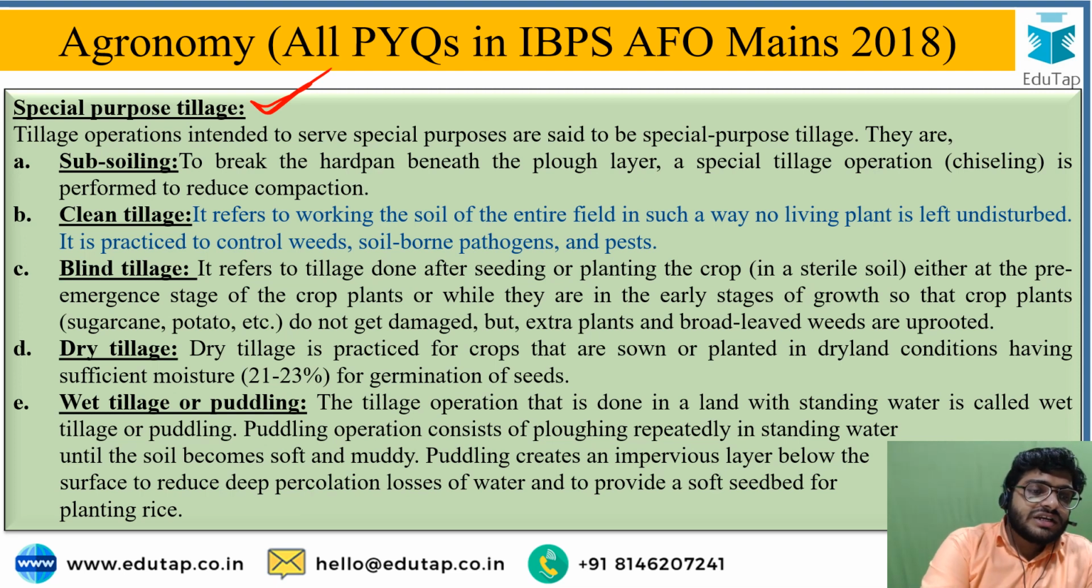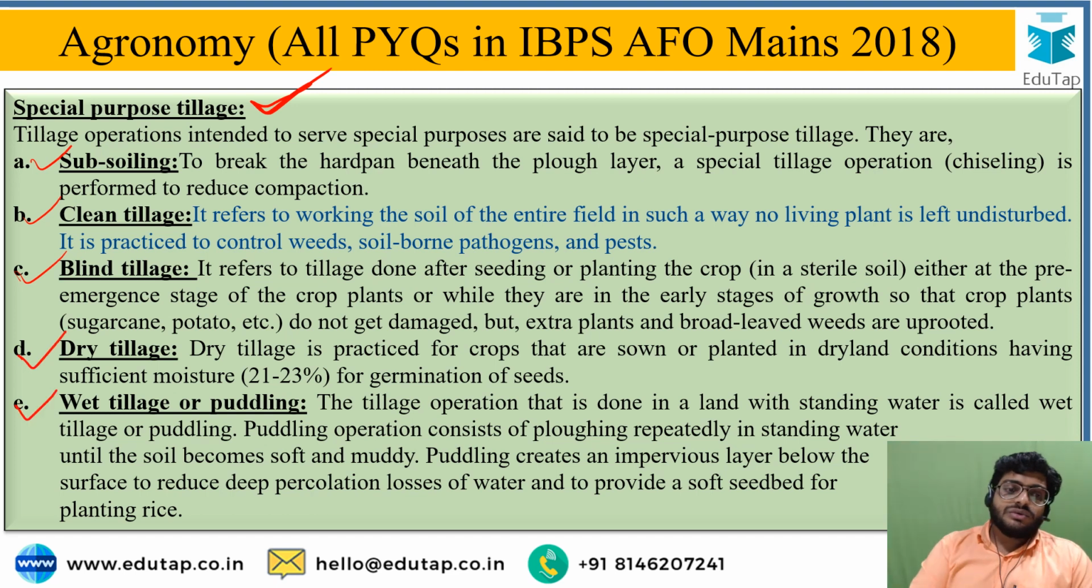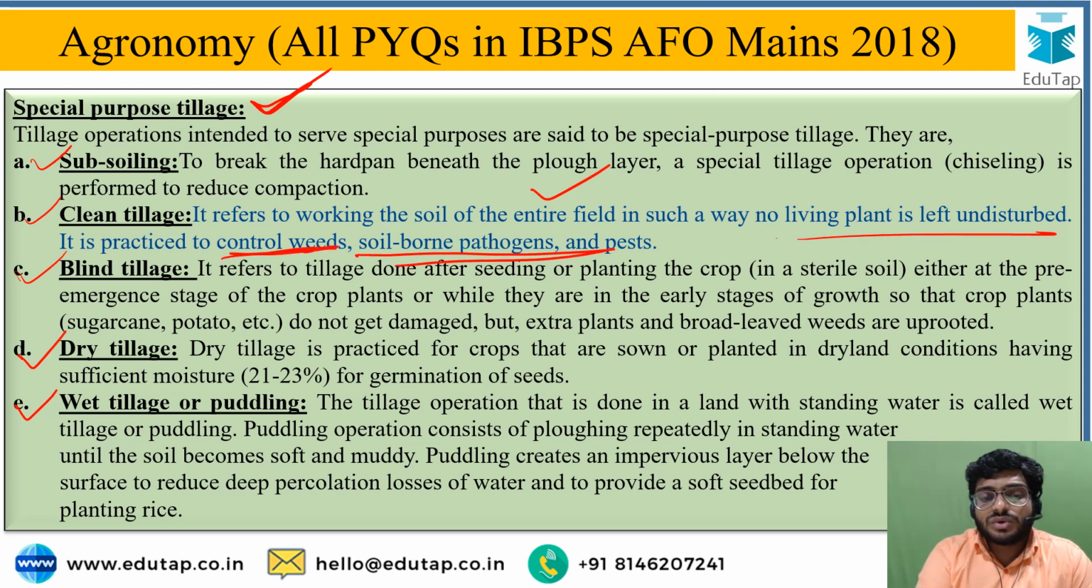Special purpose tillage includes subsoiling, clean tillage, blind tillage, dry tillage, wet tillage operations. Clean tillage is mainly for weed control, and also to control soil borne pathogens and pests, which are exposed to sunlight when the clean tillage operation is practiced.